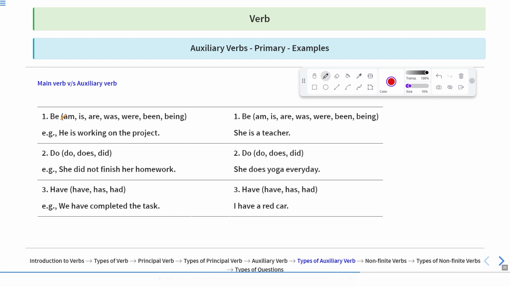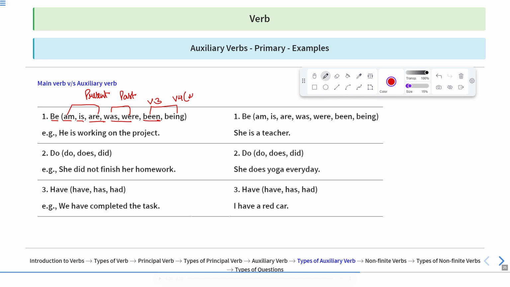Look at the first part, be. Now what are the various forms of be? Am, is, are, these are the present forms. Okay, present forms of be are is, are, am. Was, were are the past forms of be. And been and being. Been is the verb third form and being is the verb fourth form.